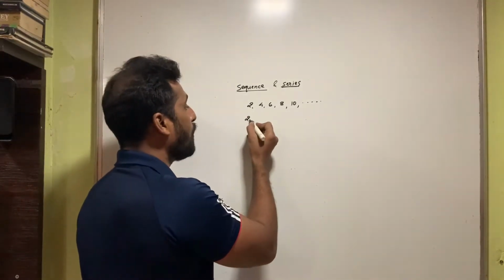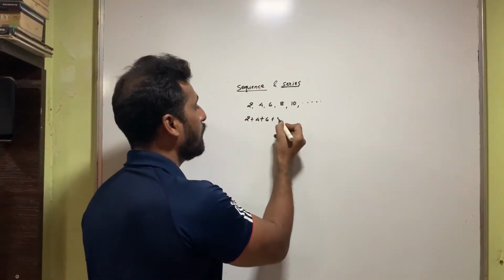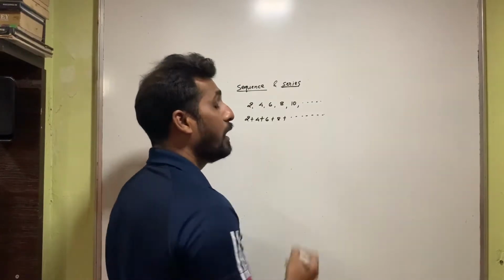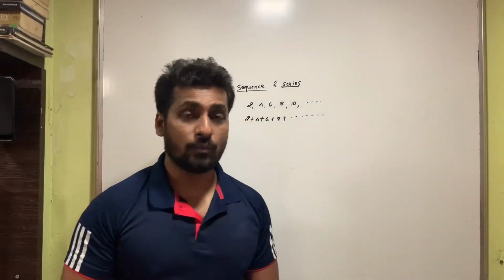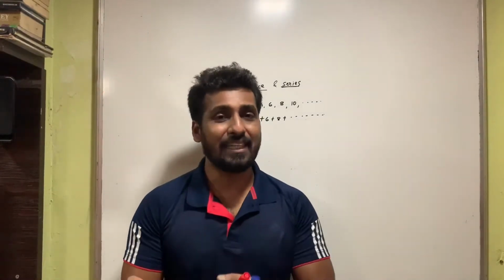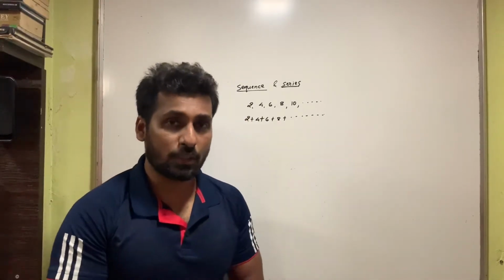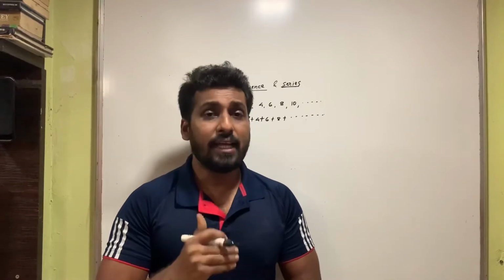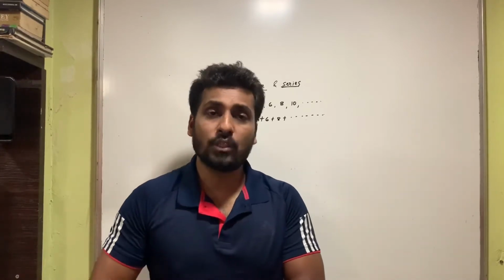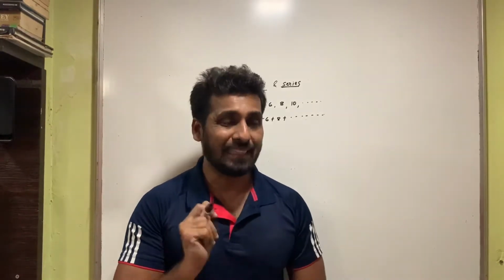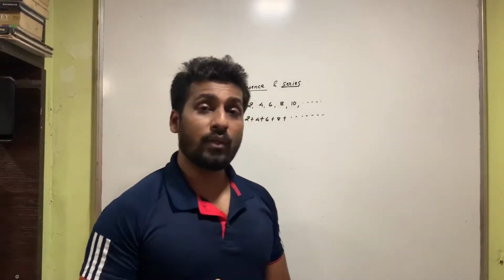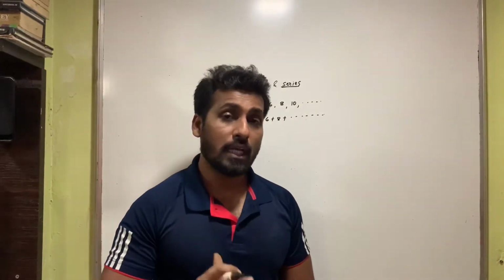For instance, if I write 2 plus 4 plus 6 plus 8 plus so on, then that will be called a series. So students, a sequence is nothing but arrangement of numbers, and a series is nothing but the addition of those numbers. Now once we are clear with the basic definition of sequence and series, let's move ahead